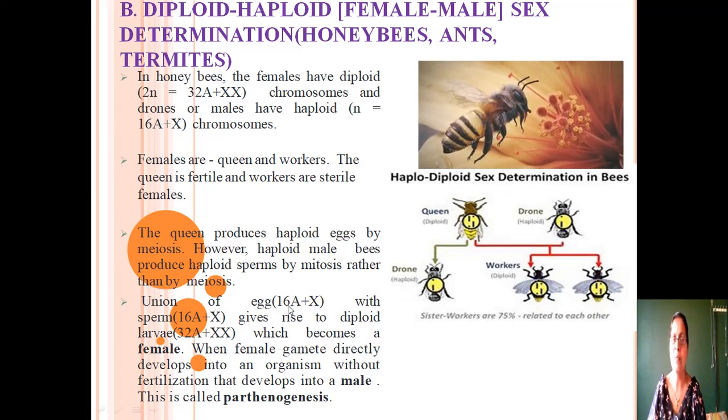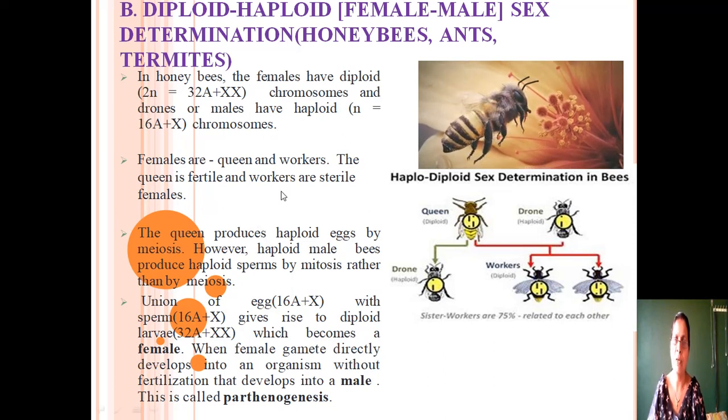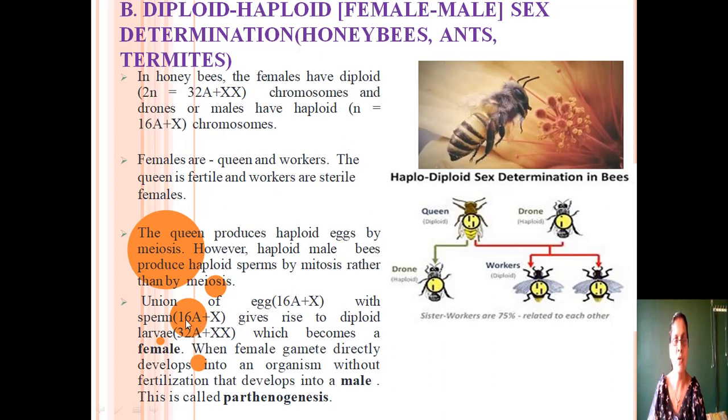These female gametes are produced by the process of meiosis, where the chromosome number is reduced to half. But the male gamete is formed from the haploid male. The haploid males undergo mitosis to form the male gamete. So the male gametes are also haploid. The male organism is haploid, they undergo mitosis, there is no reduction division. Therefore, the male gametes are also haploid.